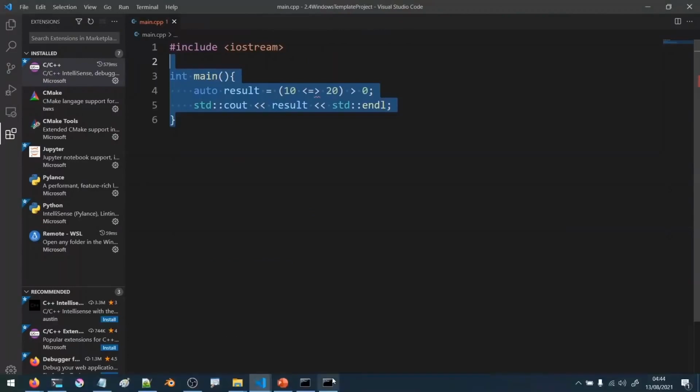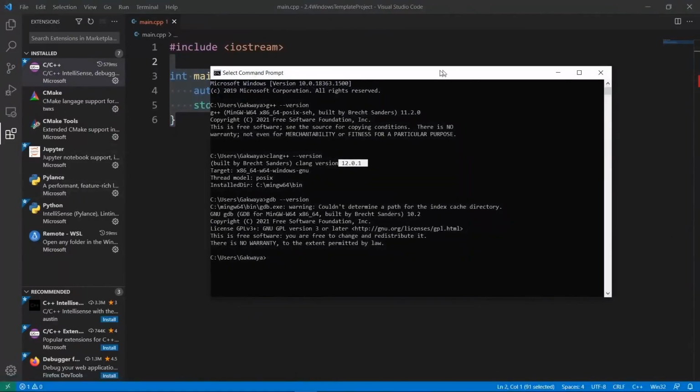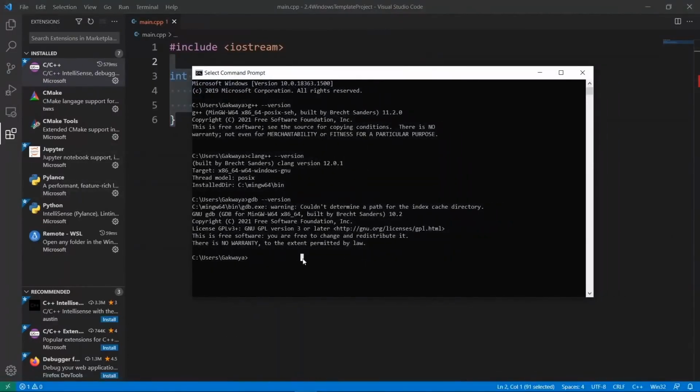So the compiler from Microsoft is special in that you have to specify the path to it. For example, if we open a regular terminal window and say cl.exe to call the compiler, we're going to see that the terminal says that cl.exe is not recognized. The reason is we don't have the proper environment variable settings for the operating system to find this compiler when we call it right here.